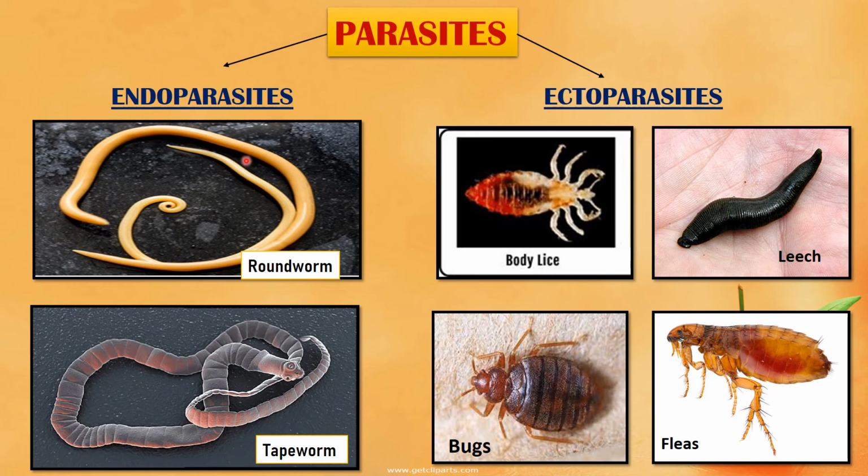Endoparasites are those parasites which live inside the body of their host, for example, roundworm and tapeworm. Ectoparasites are those parasites which live outside the body of their host and suck blood from their body. For example, lice, leech, bugs and fleas.